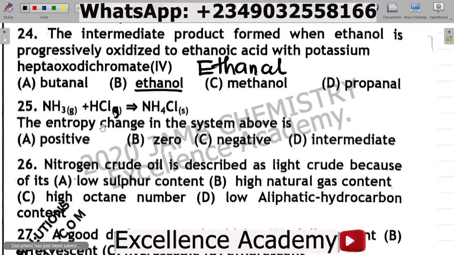All right, the state of disorderliness or randomness decreases as it moves from gaseous state to solid state. This means that there will be a decrease in the entropy. So the entropy change becomes negative, signifying a decrease. So the correct answer to this question is C, negative.